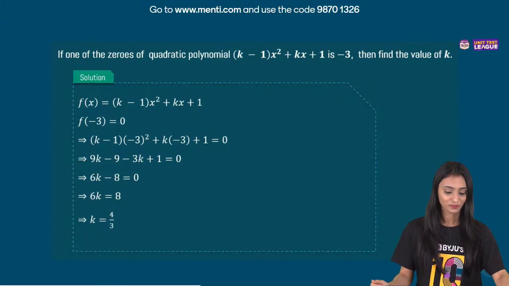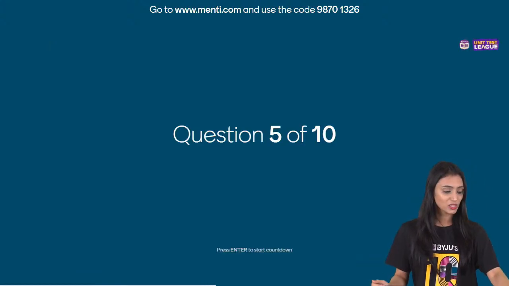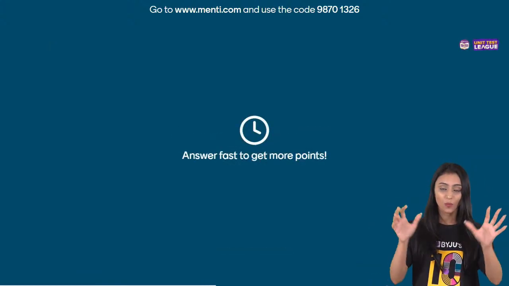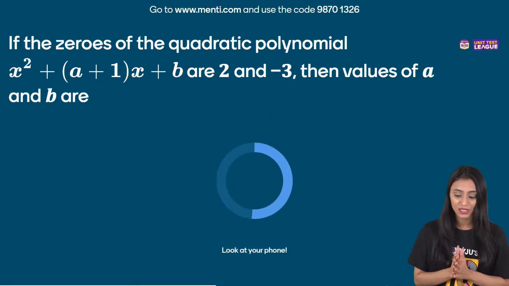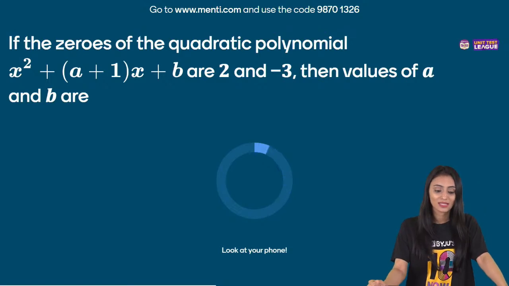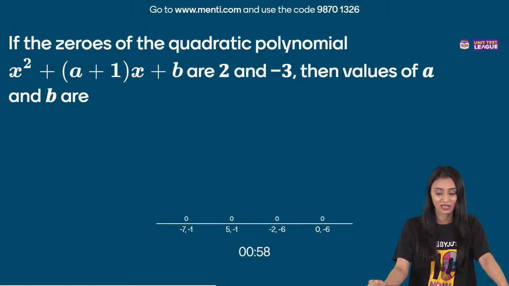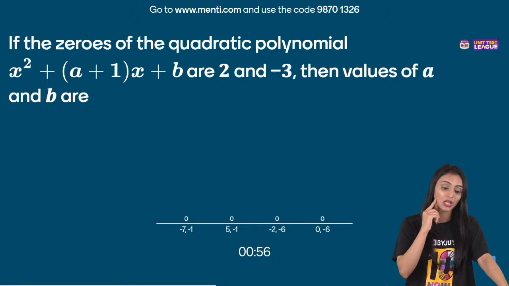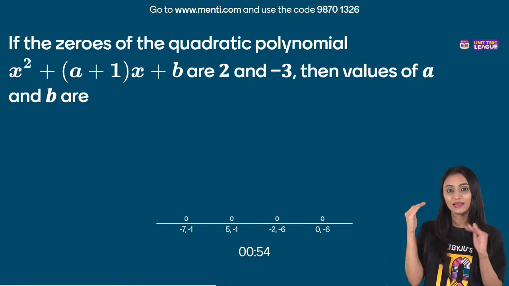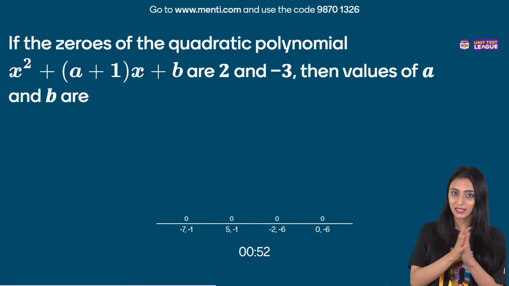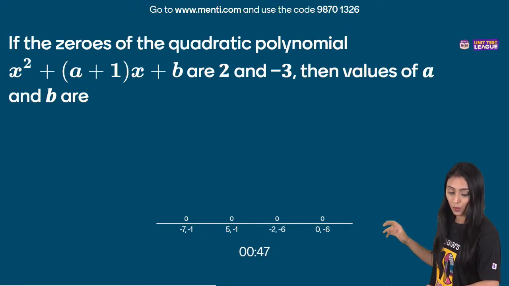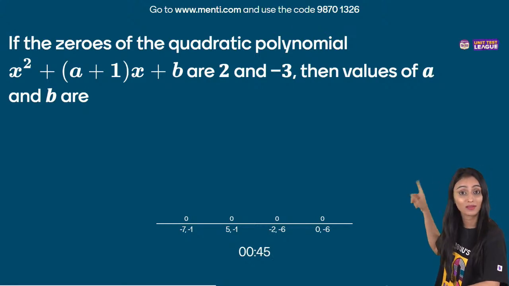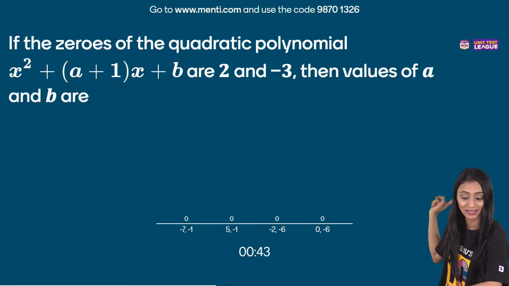All right. No worries. Let's move ahead. Let's quickly take a look at question number 5. Now, whenever we come across simple ones, we will solve them calmly, okay? If the zeros of the quadratic polynomial x square plus (a plus 1) x plus b are 2 and minus 3, then the values of a and b are. Again, the concept is pretty much the same as the previous one, just that the level is a little bit higher this time. We are given 2 and minus 3. Both of them are the zeros of this polynomial, right? If both of them are the zeros, what does that mean?